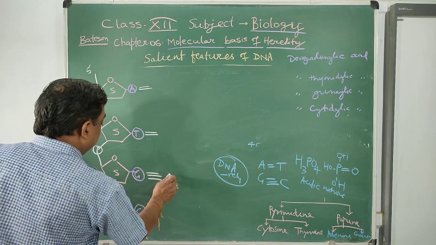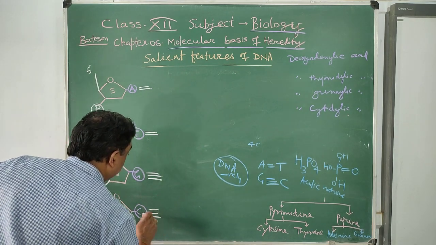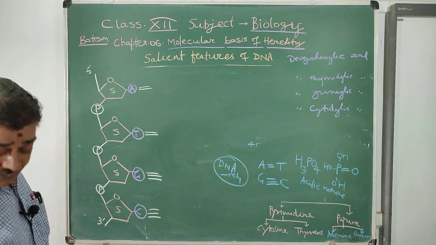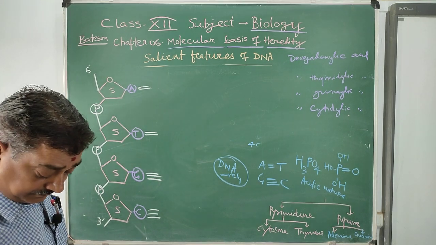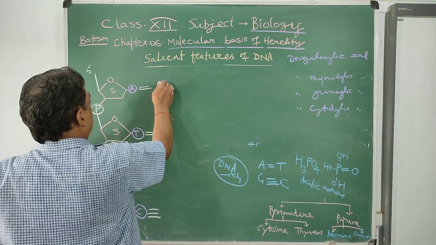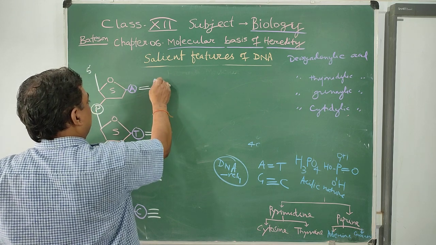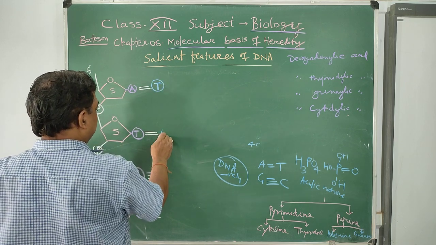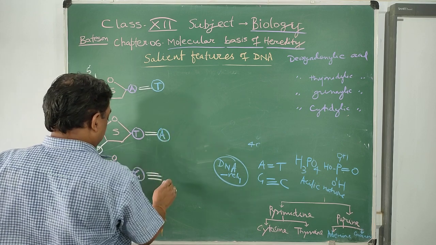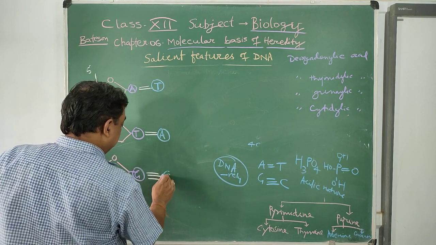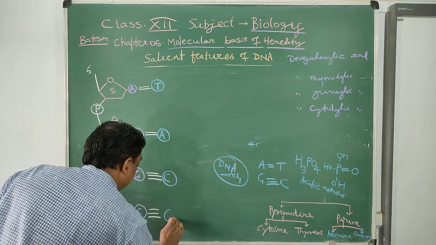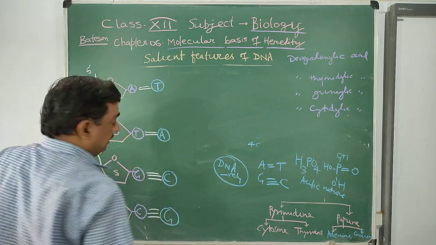Guanine pairs with cytosine by 3 hydrogen bonds. White color represents the bond. Adenine is attached with thymine, thymine with adenine, guanine with cytosine, cytosine with guanine.